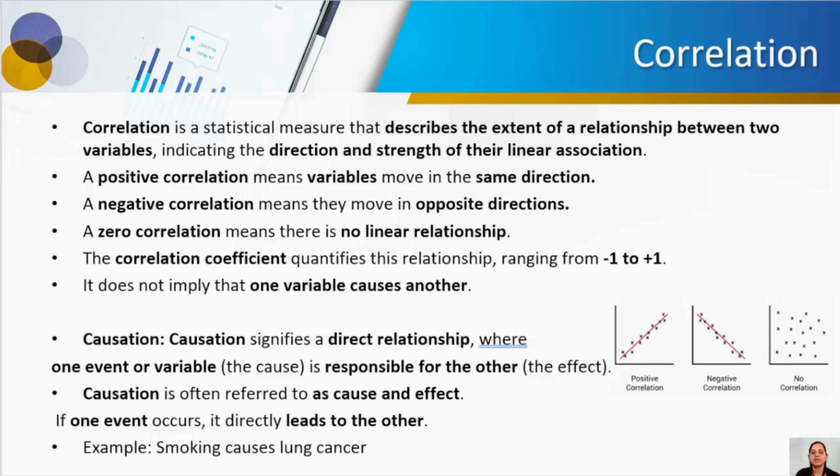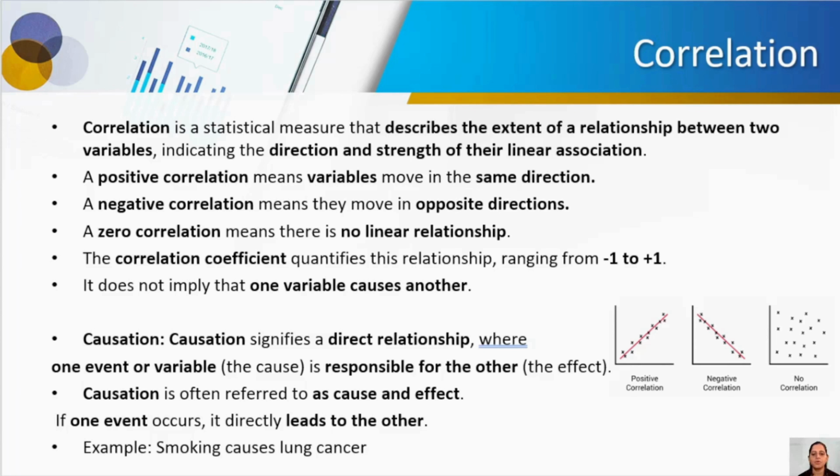So again, correlation, like I already mentioned, helps us understand the relationship between two variables and gives you the direction and strength of the linear association. How much the correlation is going to be. We have positive correlation, that means variables will move in the same direction. We have many variables, and all of those will move in the same direction. Negative correlation means they will move in the opposite direction.